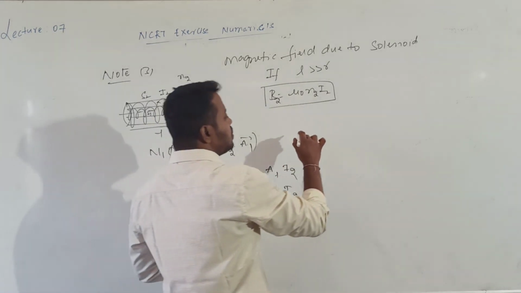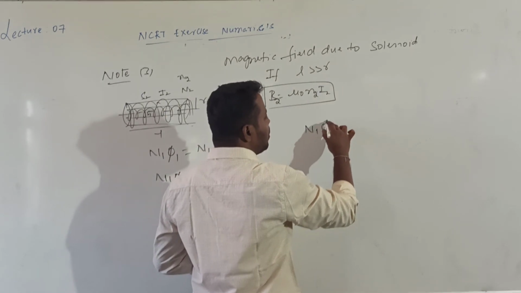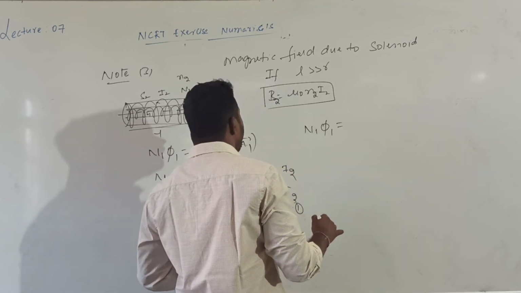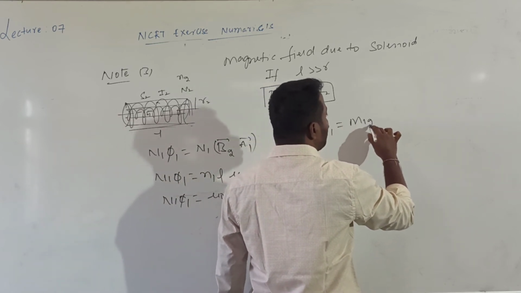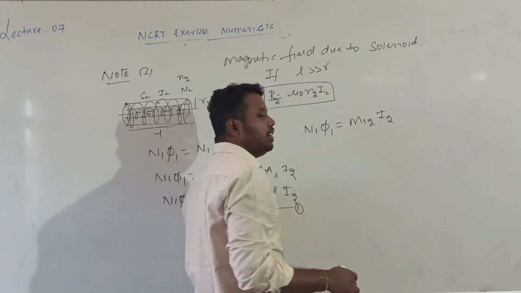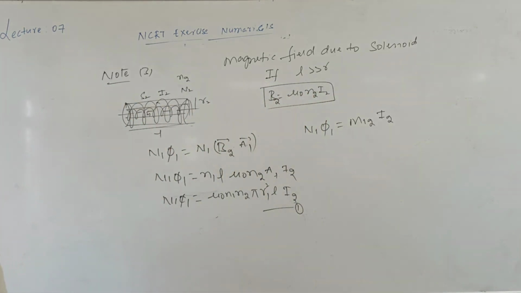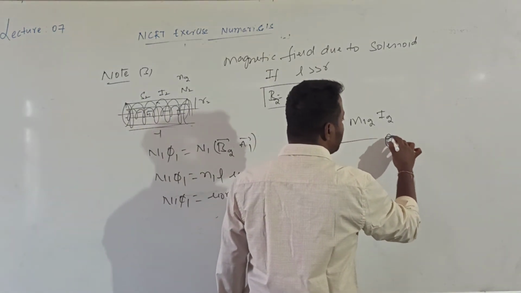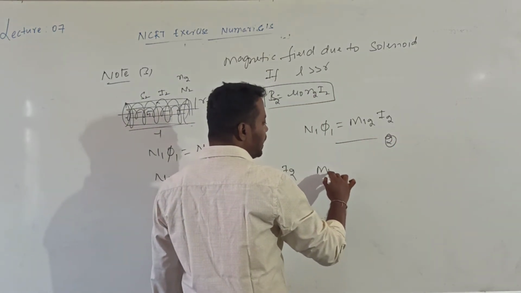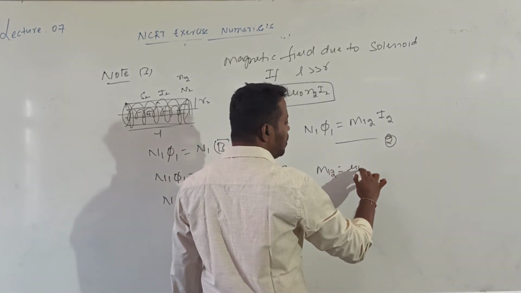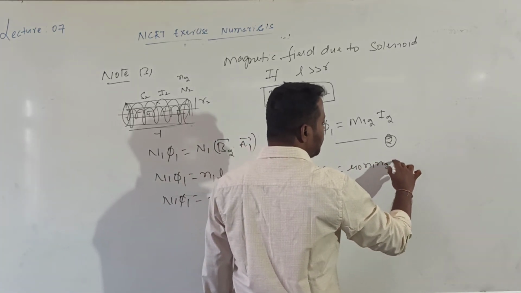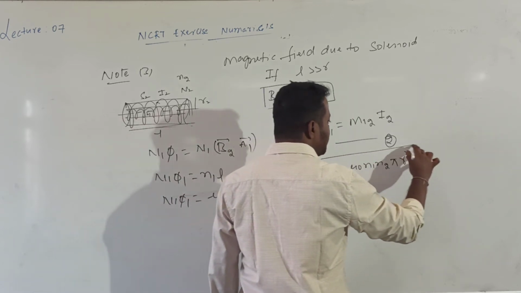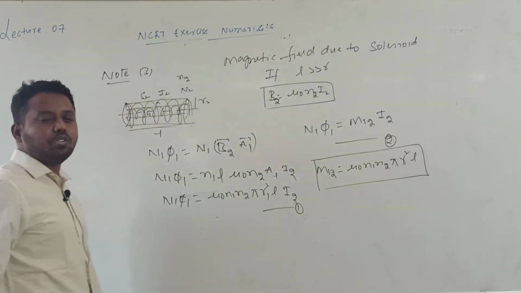Second, the total flux can be calculated according to the definition of mutual inductance: N1 into phi1 is equal to M12 into I2. The total flux linked with the first coil S1 is directly proportional to the current passing through the secondary coil. This we call equation 2. By comparing equations 1 and 2, we have M12 equal to mu naught into n1 into n2 into pi into r square into L. This is the expression of how we calculated the mutual induction.